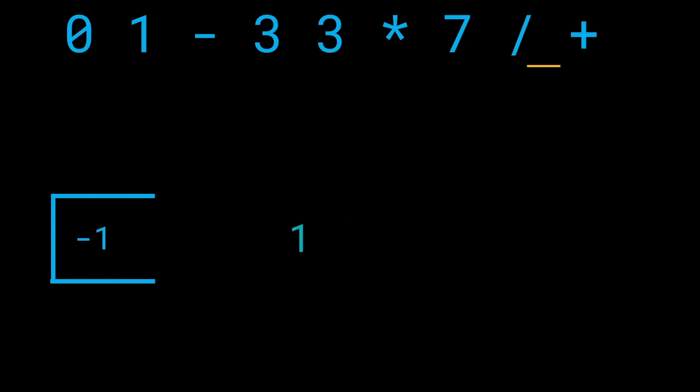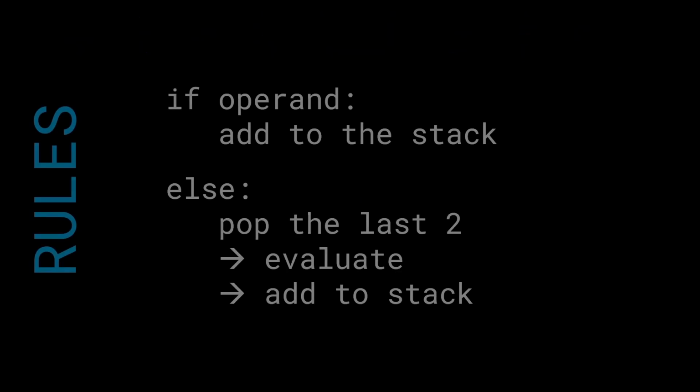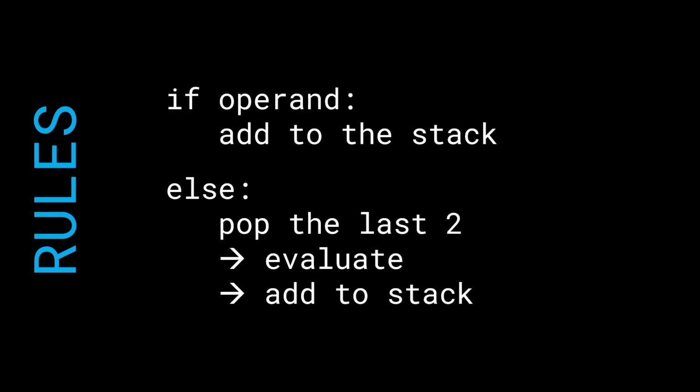And then finally, we have the plus operation where we'll pull out 1. We'll also pop out minus 1, add them together, get the answer 0, and then push it back onto the stack. At the end of this iteration, one thing is guaranteed. There will be only one single element inside of the stack, and that will be the answer. Okay, so what are the rules formally speaking? We do 2 things. First, if you have an operand, you add it to the stack. Else, you pop the last 2 elements, evaluate them, and then add their result onto the stack again.